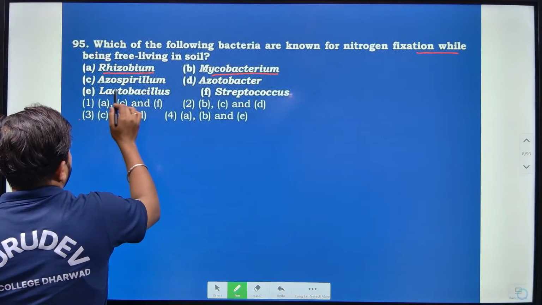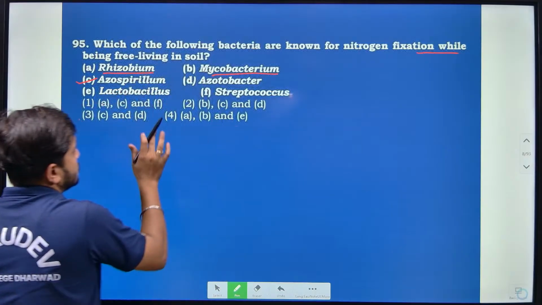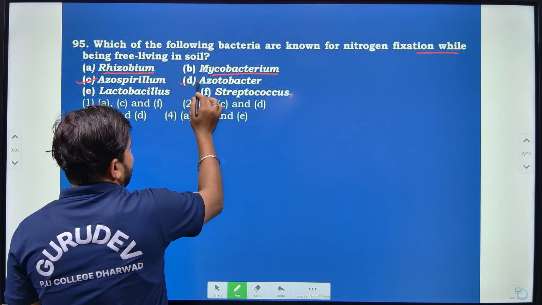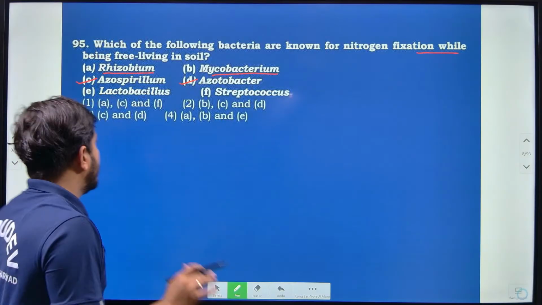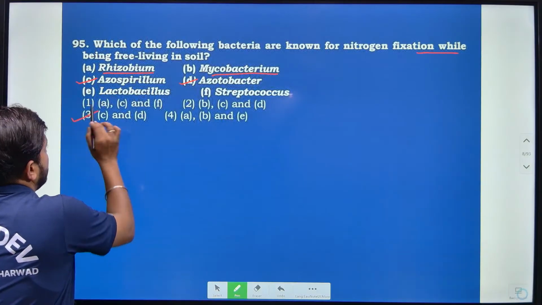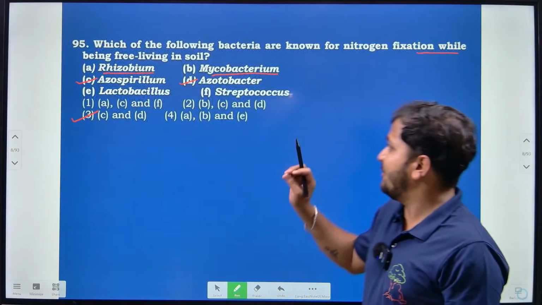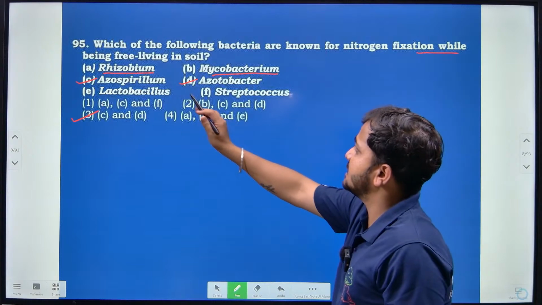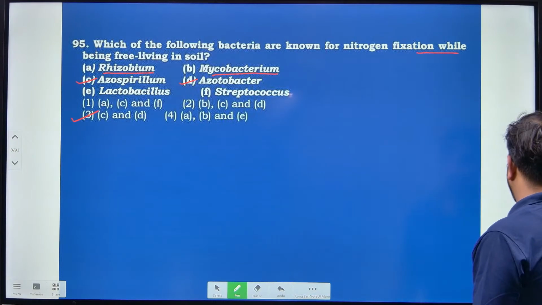Then Azospirillum can be seen free living in the soil. Then Azotobacter we even get in the rhizosphere soil. So according to this, option 3 is correct. The 95th question: option 3, Azospirillum as well as Azotobacter, is the correct answer.